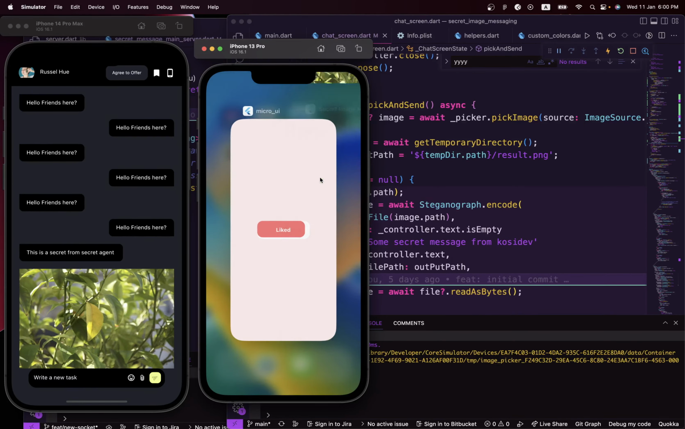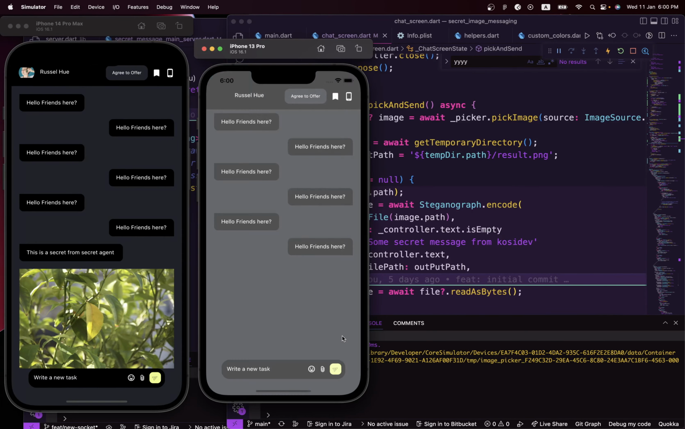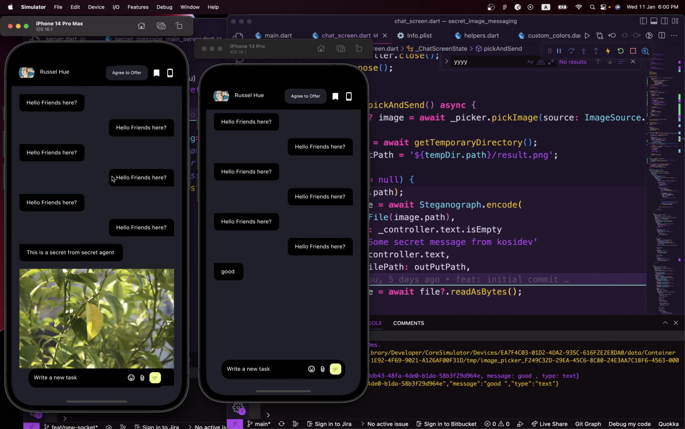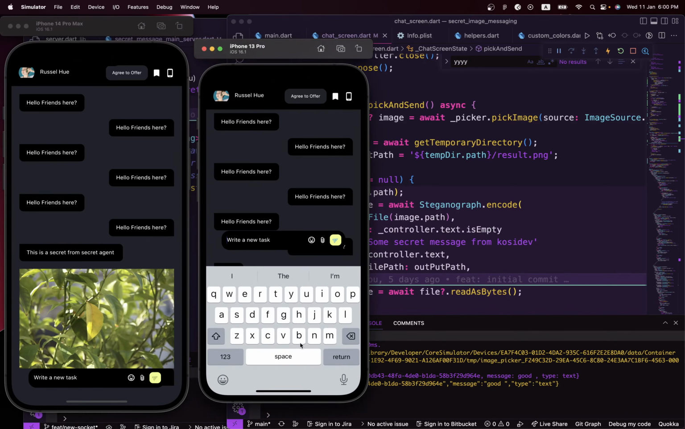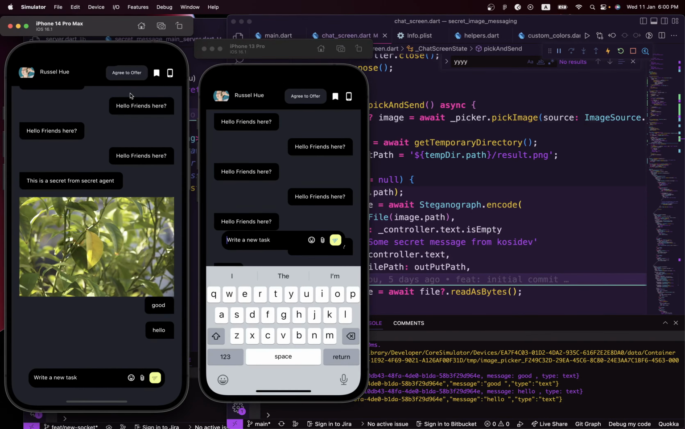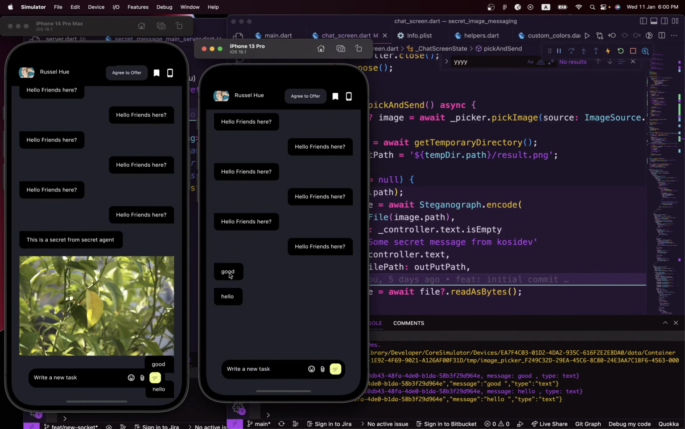Just minimize this, open it up again to make sure that it's actually working. Okay, that's cool. Let's see if we can send a message. Hopefully, we can receive it here. That's cool, we're able to receive a message right here, but this is not sliding up for us to see the message that we received. Let's send again. Okay, now it's sliding up here. You can see the two messages we sent, good, hello, also showing up here.